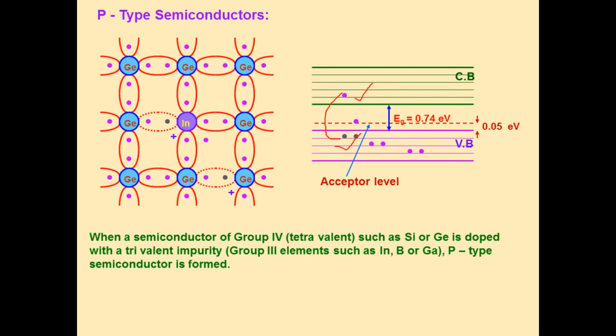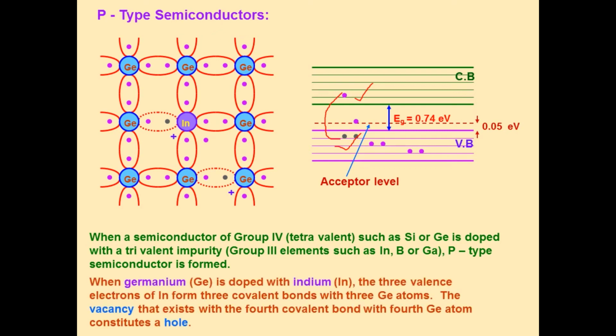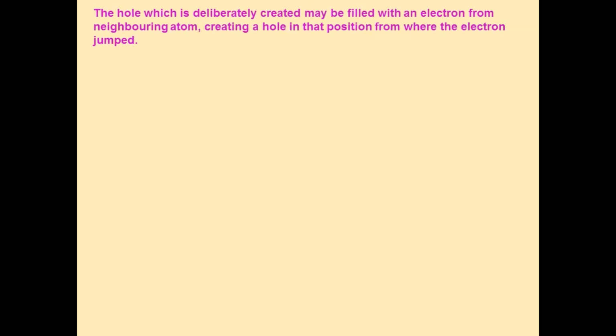So in the case of pure semiconductor, the number of electrons present in conduction band is equal to the number of holes present in valence band. In p-type semiconductor, the current is due to both electrons and holes. A trivalent impurity is called as acceptor impurity.